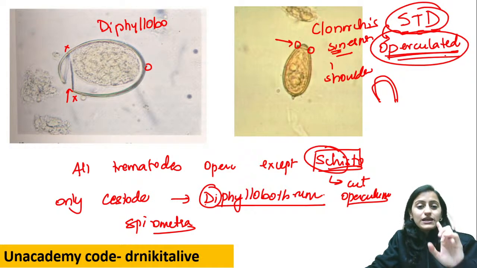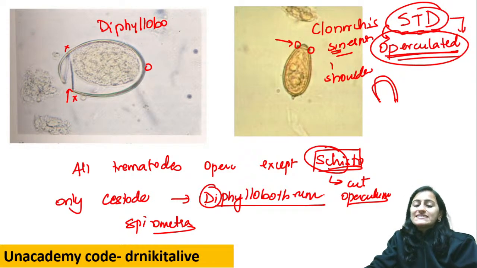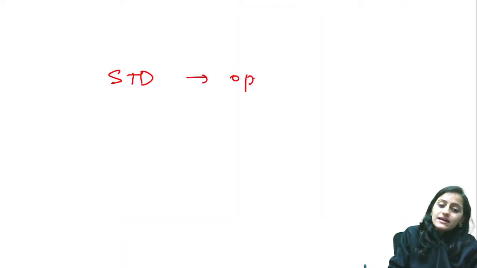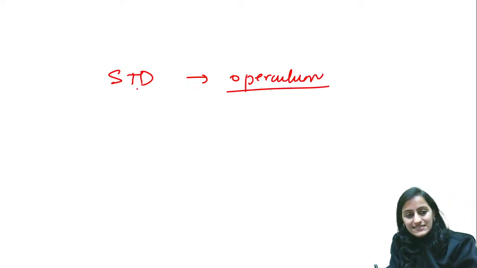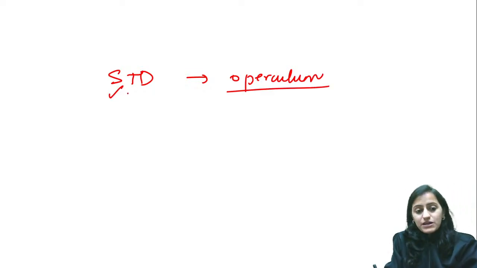Okay, so operculum should be used to prevent STD. क्योंकि बहुत बार ये होगा कि याद ही नहीं आएगा कि ये क्या का मेनिमोनिक था. So remember that STD prevent करने के लिए operculum use करना चाहिए. So operculated egg is STD. That is Spirometra, trematodes except Schistosoma, and Diphyllobothrium.